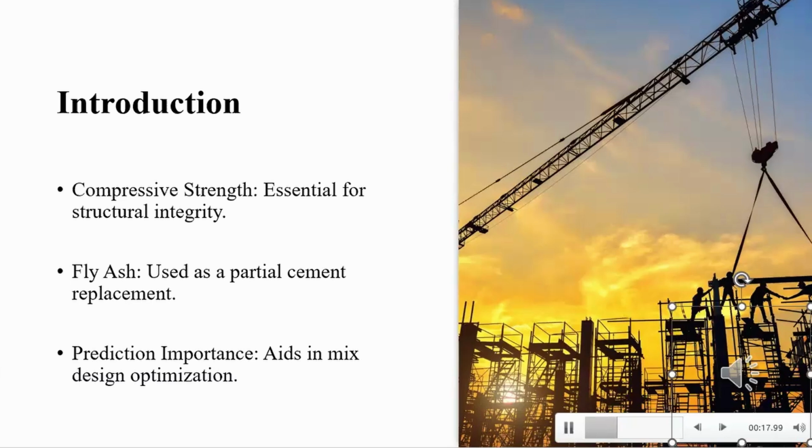Now let's talk about fly ash. Fly ash is often used as a partial replacement for cement in concrete. This substitution not only helps in reducing the environmental footprint of concrete production, but also can enhance certain properties of concrete, like workability and long-term durability.